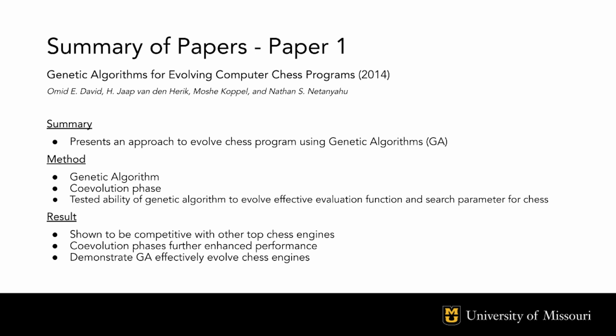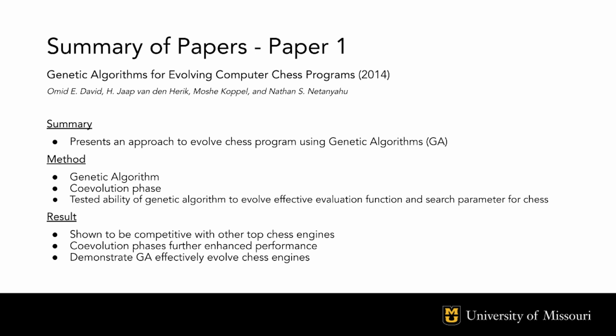The authors used GA to evolve both the evaluation function and selective search mechanisms of a chess engine. The parameters of the evaluation functions were initialized randomly and then evolved by learning from a larger database of grandmaster level chess games. This aimed to create an algorithm that mimicked the way grandmasters play.